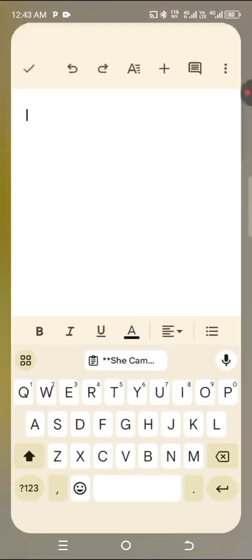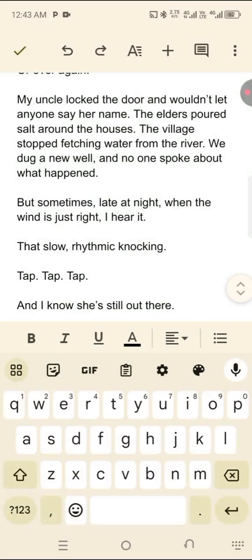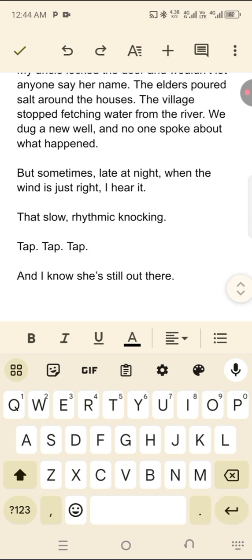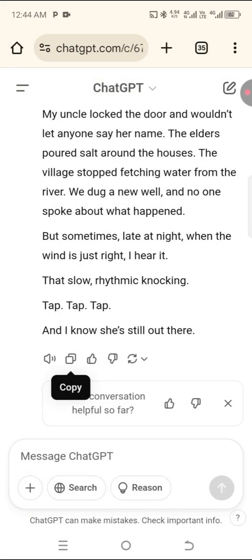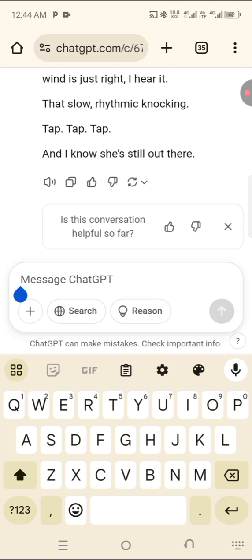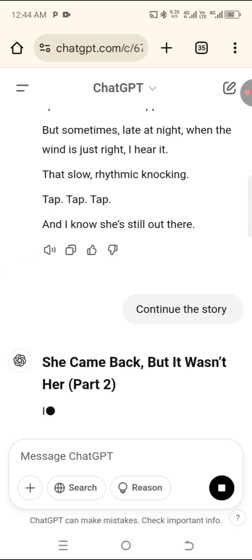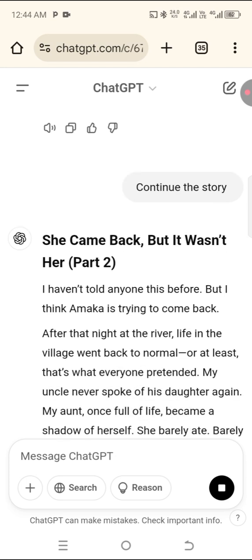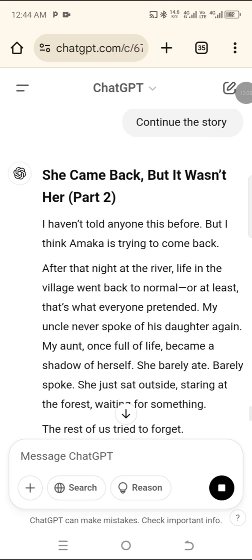Okay. So this is the story we have copied or we have generated. Okay. So let's generate more because our story is not yet complete. It does not reach 3,000 words. Just say continue the story. All right. So just type continue the story, or you can just say write more. All right. Look at part 2 now. ChatGPT can try to expand the story for you.